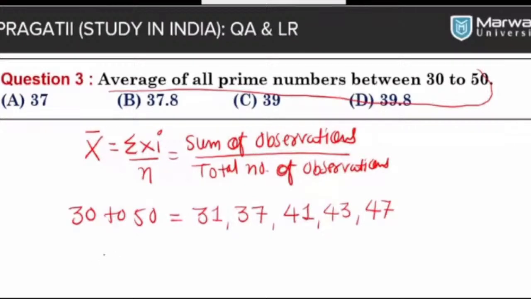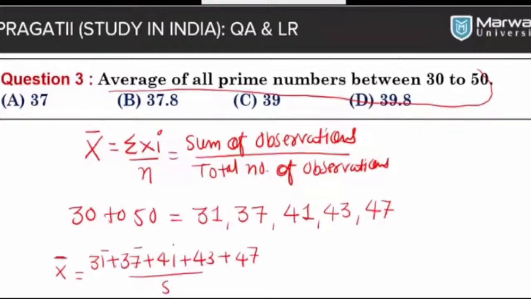All right. So what we can do here is add all the numbers and divide by the total number of observations. Here we have a total of 5 numbers. So 31 plus 37 plus 41 plus 43 plus 47 divided by 5. And here I will mention x bar, x bar, we can say that is the average.